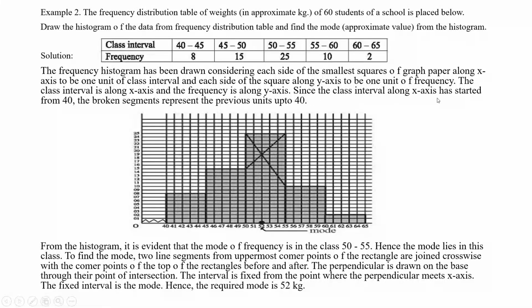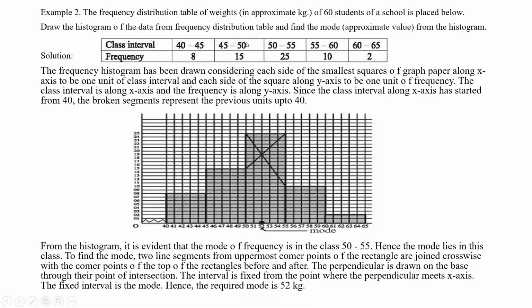Since the class interval along the x-axis has started from 40, this is 40 to 45. The broken segment represents the previous units up to 40. So 40 to 45, the frequency is 8. Here this is 1, 2, 3, 4 up to 25. So for 40 to 45, this shaded part is 8.